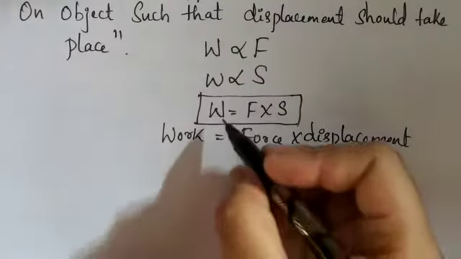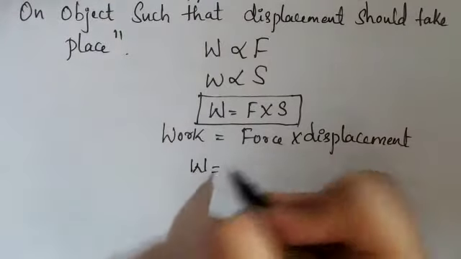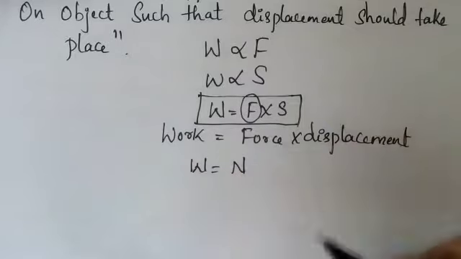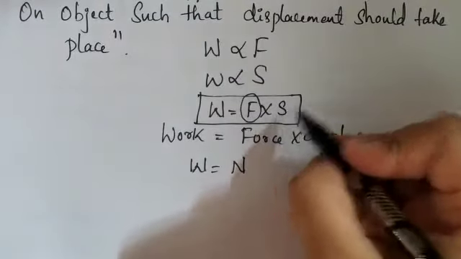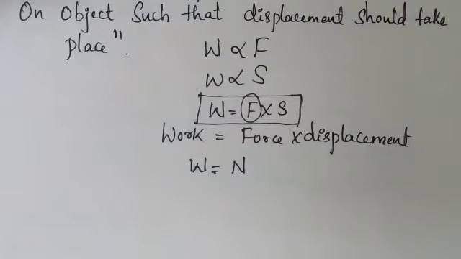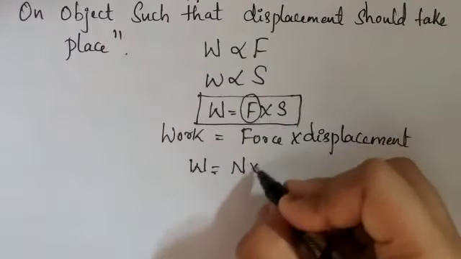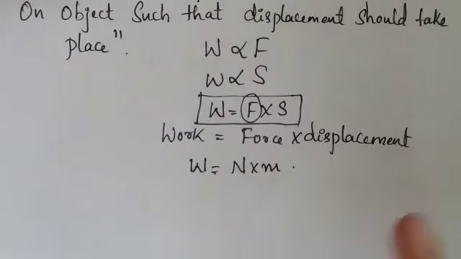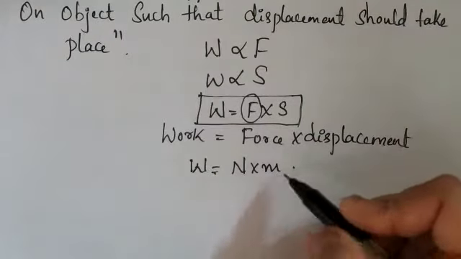Since you know work, what is the unit of work now? See here, force you define in Newton, and displacement is nothing but the change that has occurred, which you define in meter. Some distance, 3 meter, 4 meter, some displacement has occurred, which you denote by m here.